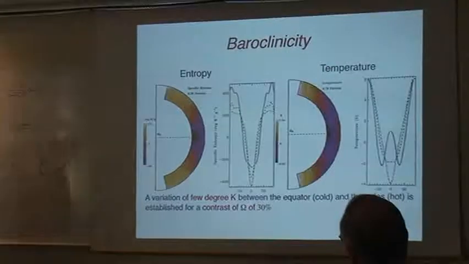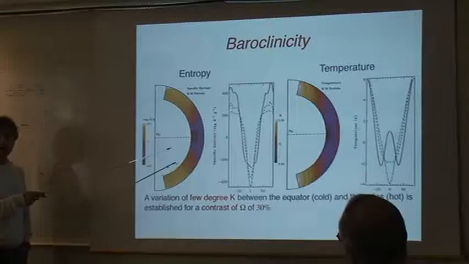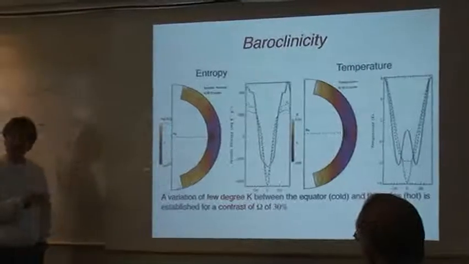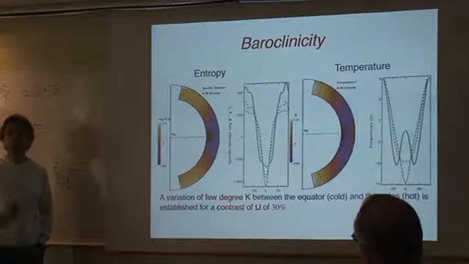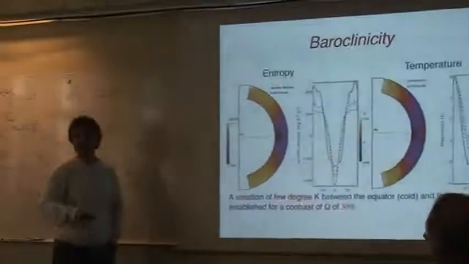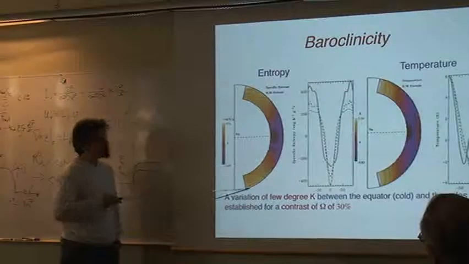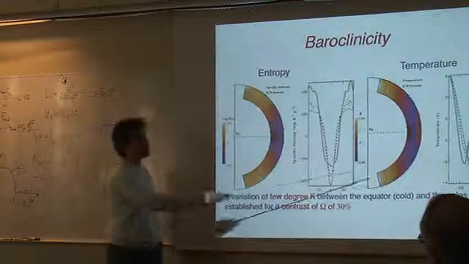So let's look at maps. Again, these are meridional r-theta maps, averaged in longitude and in time over the same temporal sampling that I did for the differential rotation and meridional flow. And you see that indeed I do have variations of entropy and temperature in my models.